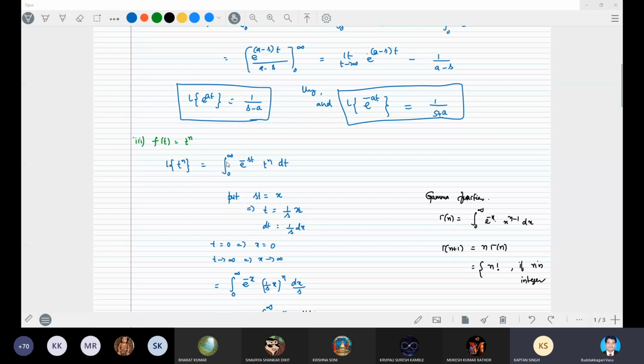Some guy here has asked me, so please tell me what S is there. What are you people understanding? If you are clear about what S is, you can understand very clearly.